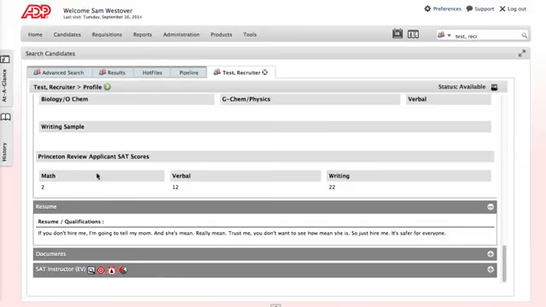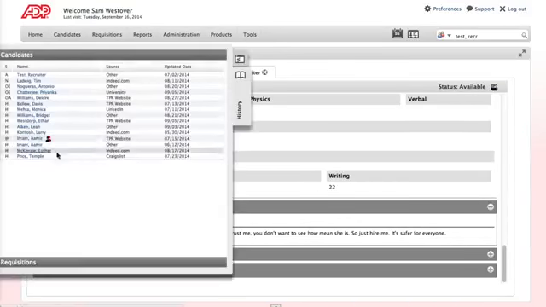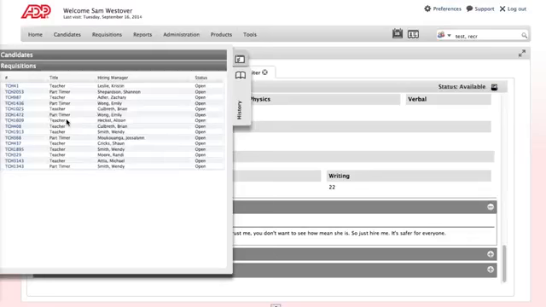Another way of finding candidates is to go over here into the History tab on the left side, and this will bring up the last 15 candidates you've looked at. If you go down and click on the requisition bar, it'll show you the last 15 requisitions you've looked at. It's a very helpful way to go back to your most recent history if you're just going back and forth.